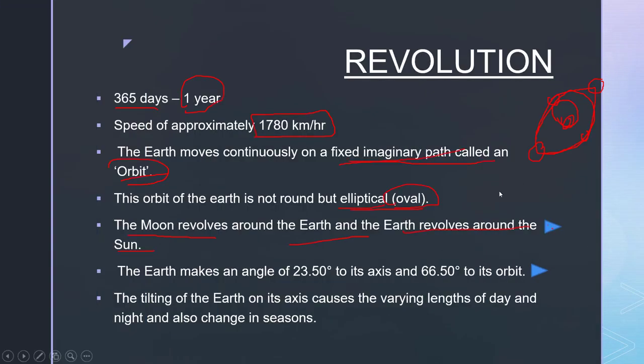So I hope from this video you have understood how the Moon revolves around the Earth, and the Earth and Moon both revolve around the Sun at the same time. The Earth makes an angle of 23.5 degrees to its axis and 66.5 degrees to its orbit.